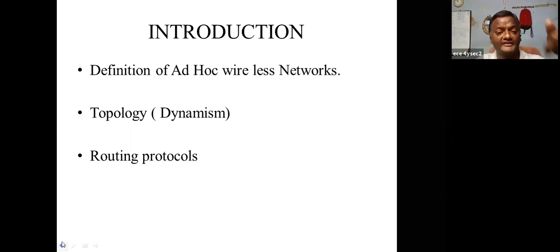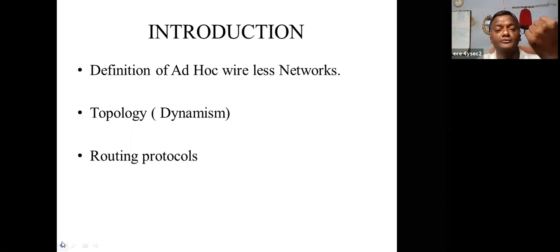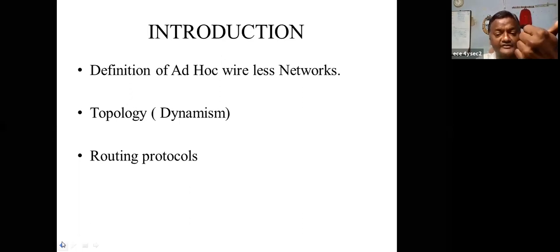So that's why next one is the routing protocol. If you are creating ad hoc networks, then routing is important. That routing mainly depends upon the topology. Here, the topology changes dynamically because, due to mobility, nodes move from one place to another with respect to time.